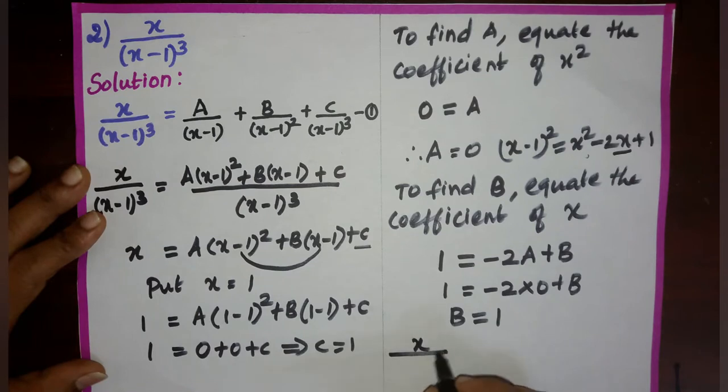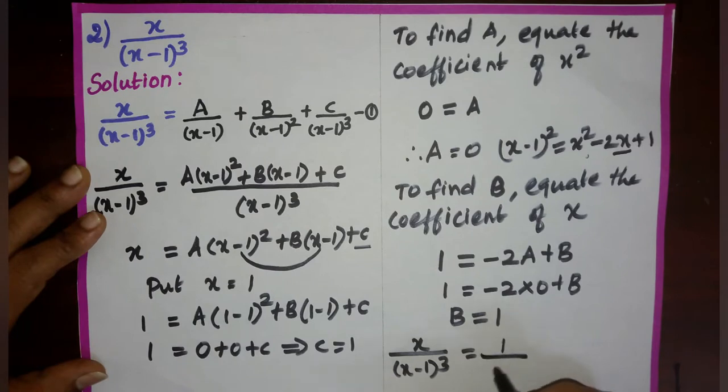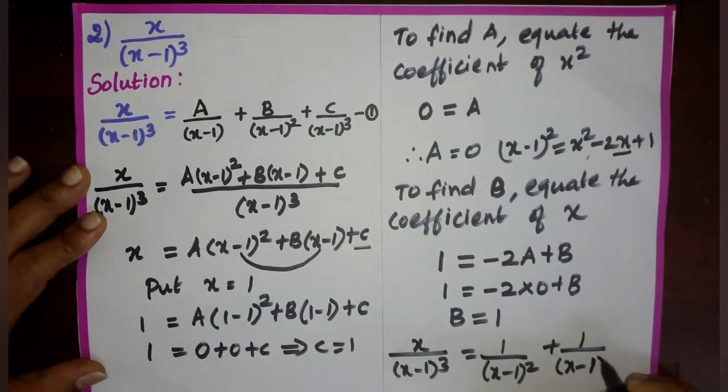Then we get x minus 1, x by x minus 1 the whole cube equal to a is 0, 0 by x minus 1 is 0, plus b. b value is 1, 1 by x minus 1 the whole square. C value also is 1. So substitute c as 1, 1 by x minus 1 the whole cube.